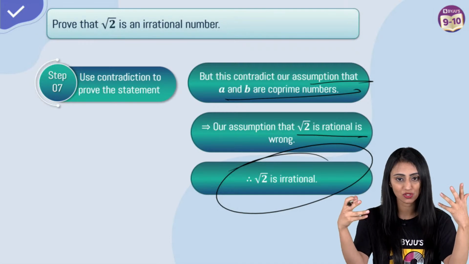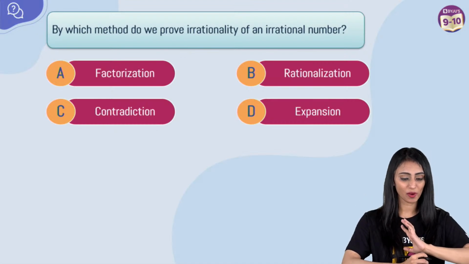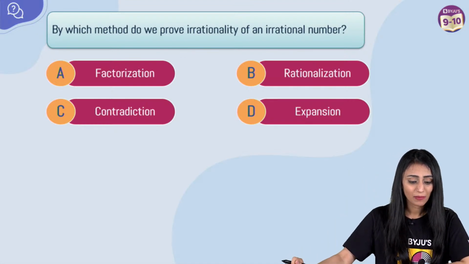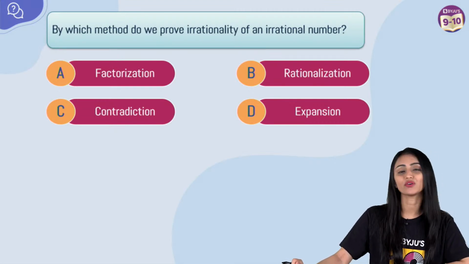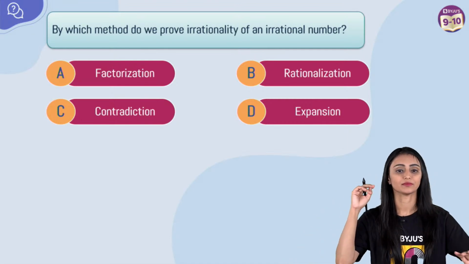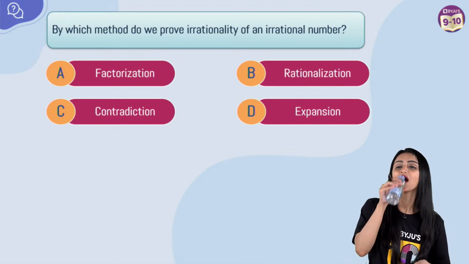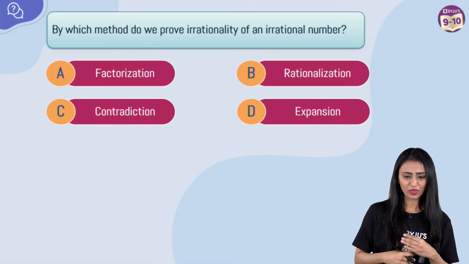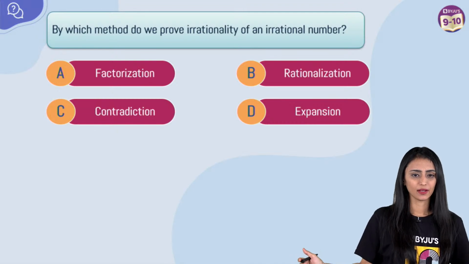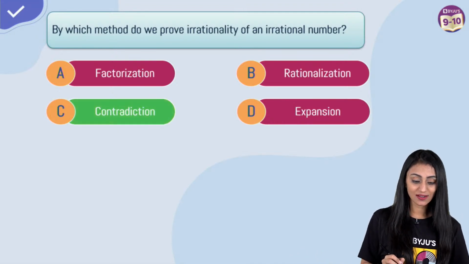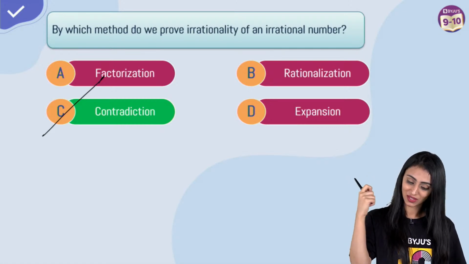Now let's pick some more questions so that we get a better clarity. Yes, let's take a look at this question. So this is basically a multiple choice question. You just have to tell me what the right answer is going to be. By which method do we prove irrationality of an irrational number? Factorization, rationalization, contradiction, or expansion? Quickly. Parvati, clear? Alina, crystal clear? Shashank, root 9 is not irrational. That's rational. Okay, let's check the answer. Yes, you're right. Because we just saw that we use the contradiction method to prove the irrationality of an irrational number. All right.